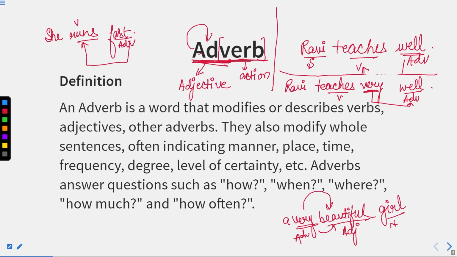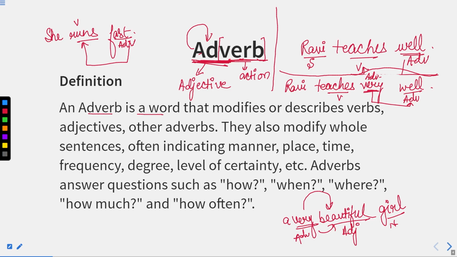So this very is again an adverb which is qualifying the word well, which is an adverb as well. So here you can see that this very is qualifying well. Well is an adverb and very is an adverb too. So adverb is basically a word which can modify or qualify a verb, an adjective and an adverb as well. I hope you understood this. So this is very simple but very important as well.